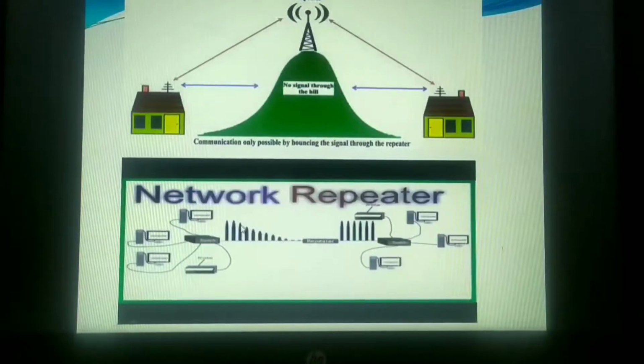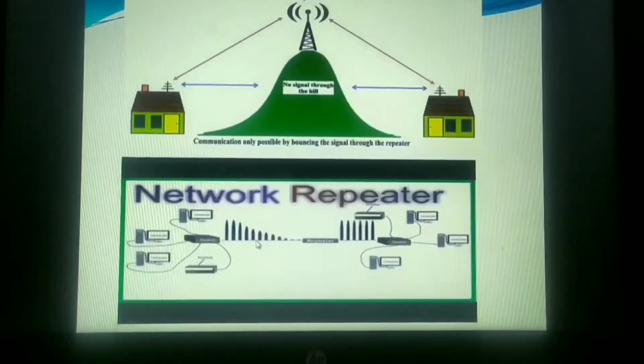Here you can also see there are so many devices. It might be computer systems, a printer here. As your data passes through any of these computer systems, the signal strength is very high, but as it moves over a long distance, the strength of the signal almost weakens. As it reaches the repeater, again the signal strength will be very high, and when it reaches the destination, the signal strength will be very good. So this is why we need repeaters.